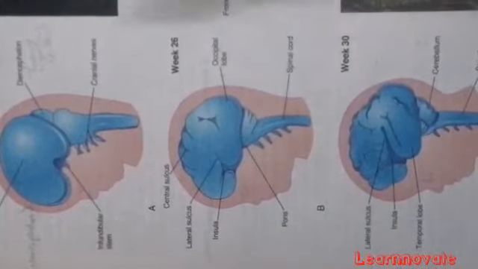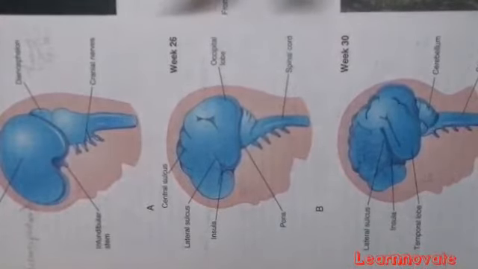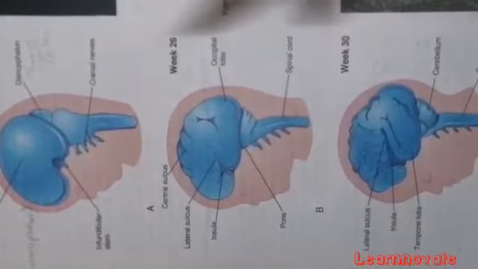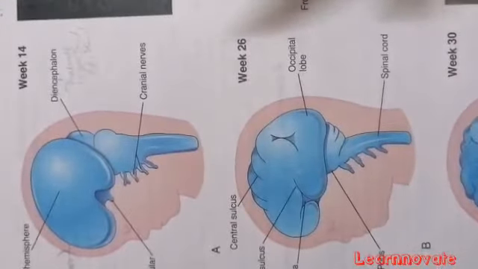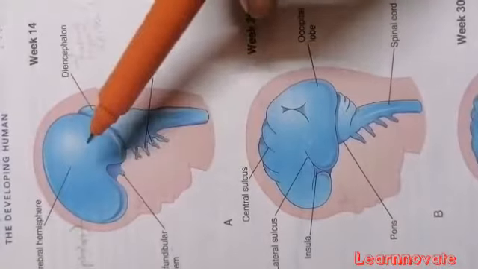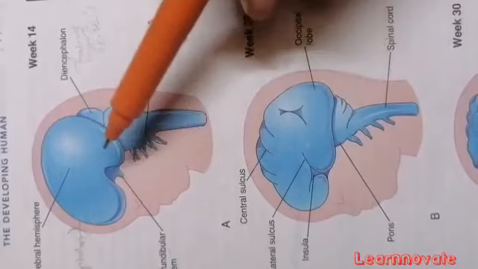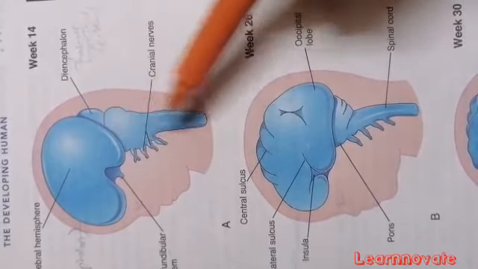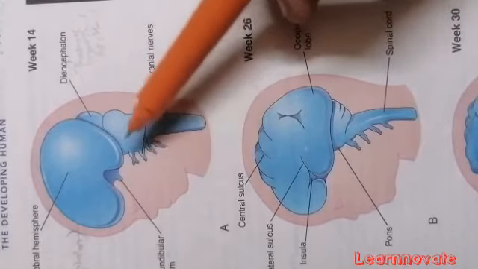Now at last, at week 26, the development of the cerebrum, telencephalon, hindbrain and midbrain is completed, and the development of the corpus striatum has also taken place. Here you can see the final view of the structure of the brain, in which this large cavity is the cerebral hemisphere surrounding the diencephalon, and here is the hypophysis cerebri that will differentiate into the pituitary gland. This is the brainstem.